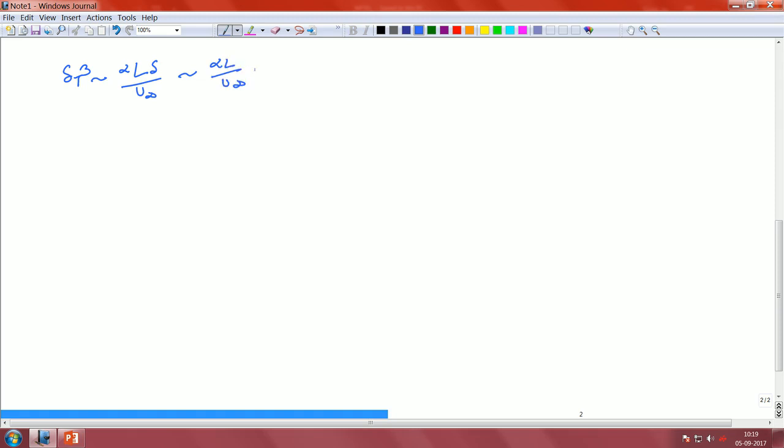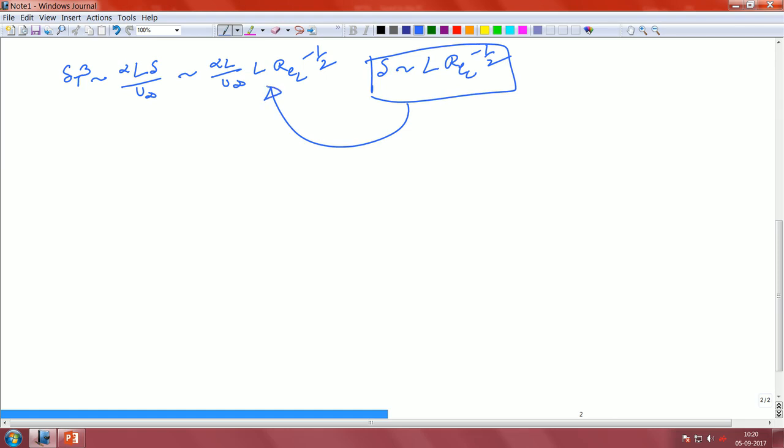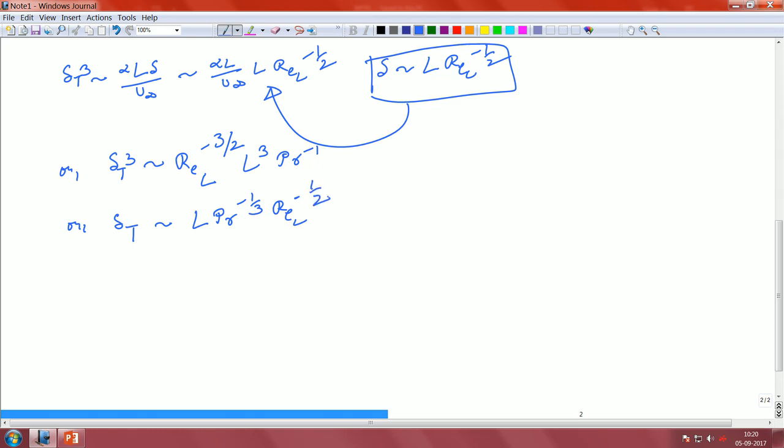This leads to alpha L by u infinity into L into Reynolds number to the power of minus half. What we have done is substitute delta over L as Reynolds number to the power of minus half, which we already know from the momentum equation, back into this expression. So delta t cube is equal to Reynolds number to the power of minus 3 by 2 times L cube times Prandtl number to the power of minus 1, or delta t is proportional to L Prandtl number to the power of minus 1/3 Reynolds number to the power of minus half.